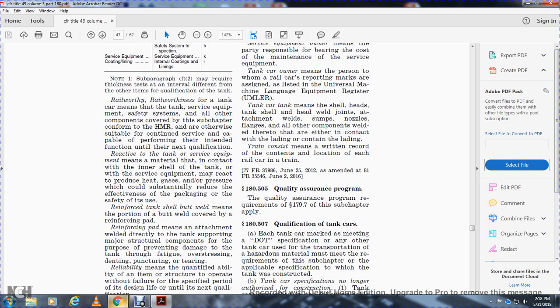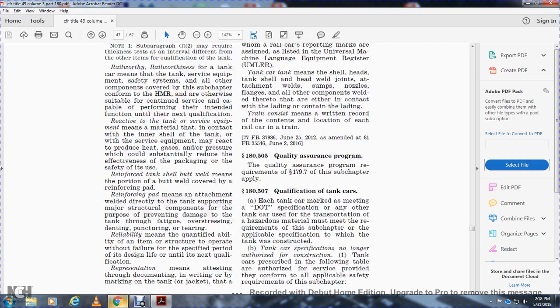Reinforced tank shell butt weld means a portion of the butt weld covered by a reinforcing pad. Reinforcing pad means an attachment welded directly to the tank support or major structural components for the purpose of preventing damage to the tank through fatigue or overstressing, denting, puncturing, or tearing.